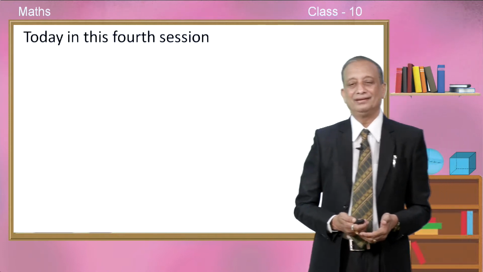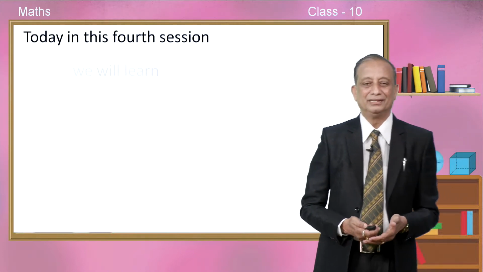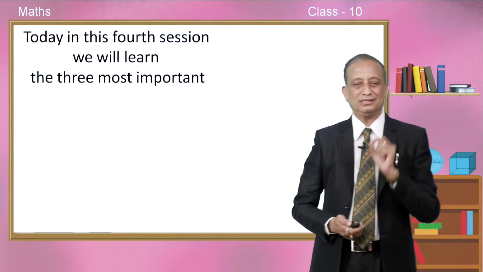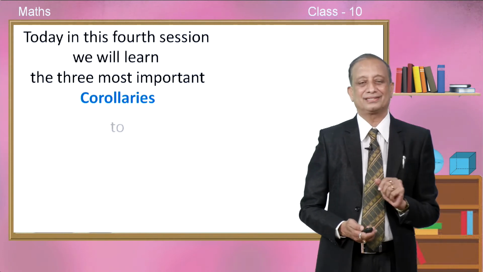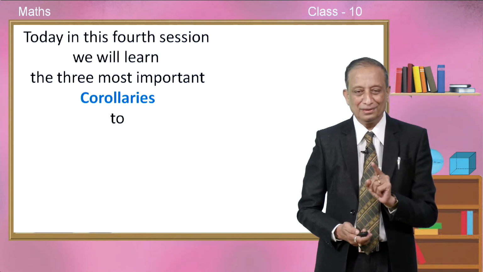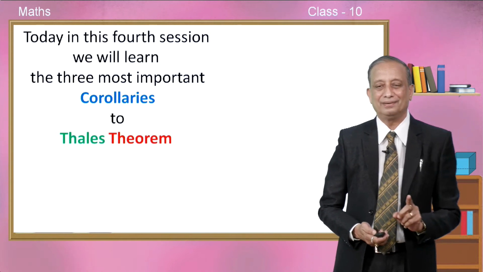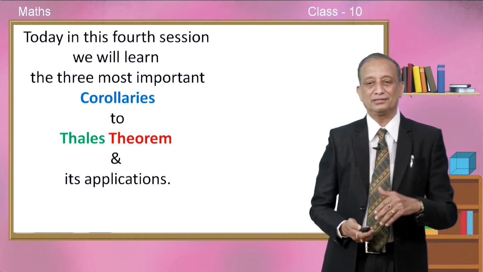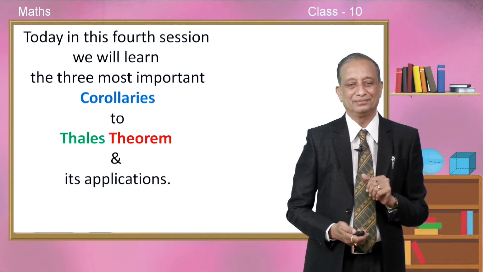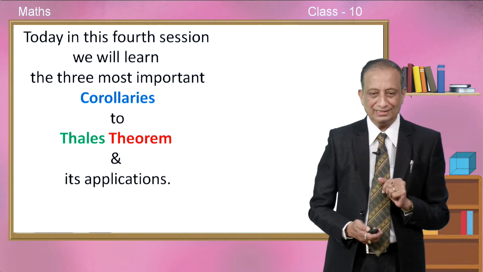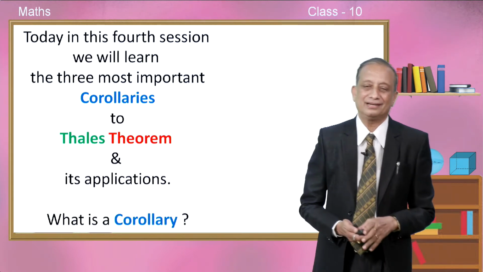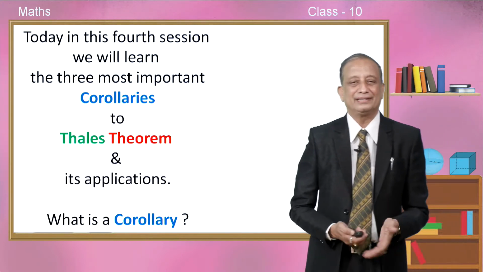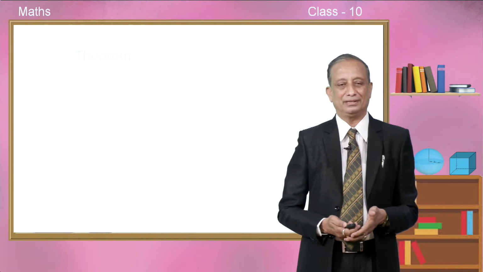Okay, today being the fourth session children, today shall we learn something about the three most important corollaries to which theorem do you know? To the Thales theorem or BPT, basic proportionality theorem, and some of its applications also. Okay. So, in such a case, what do you mean by a corollary? So, let us try to recall and understand the meaning of the term corollary.